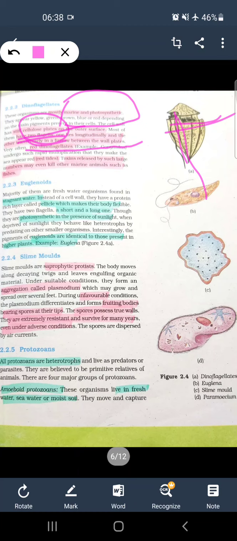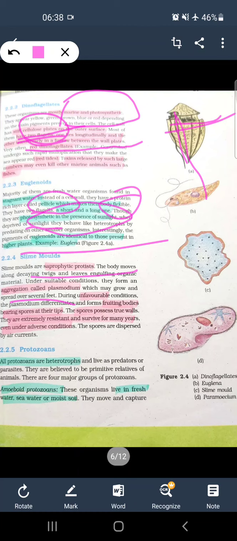Red algae, for example Gonyaulax, which is responsible for red tides. Usually if we are asked about red tides, then we may say red algae. No, it's because of dinoflagellates. Euglenoids, things to remember: they have a pellicle layer which makes them flexible. They are photosynthetic in the presence of sunlight. An example is Euglena. Slime molds, they are saprophytic.